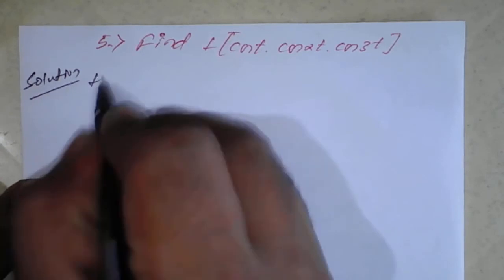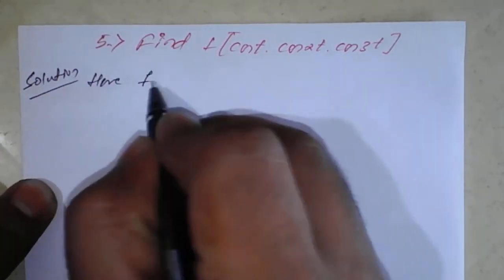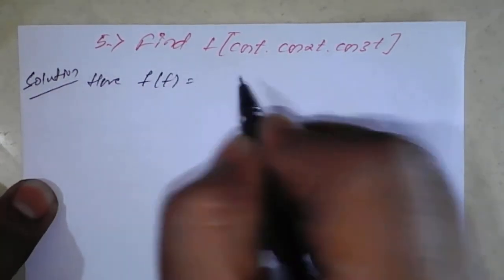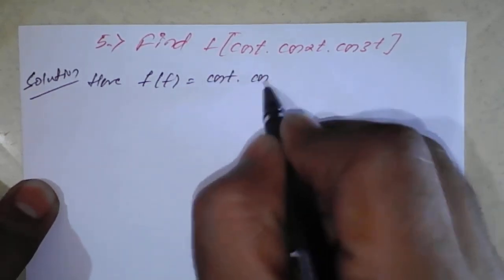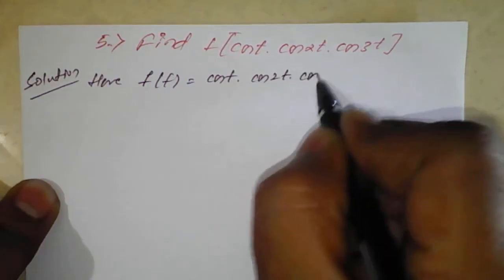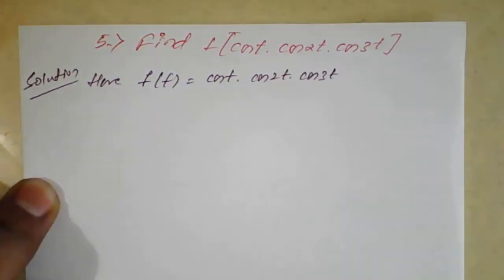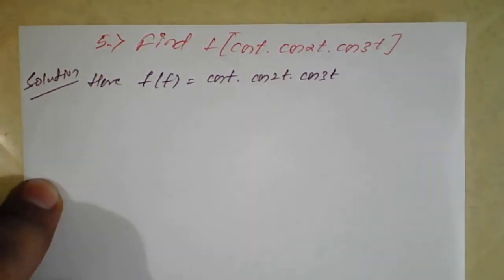So here first we'll write what f of t is. So f of t is cos t, cos of 2t, cos of 3t, the multiple of cos t, cos 2t and cos 3t.